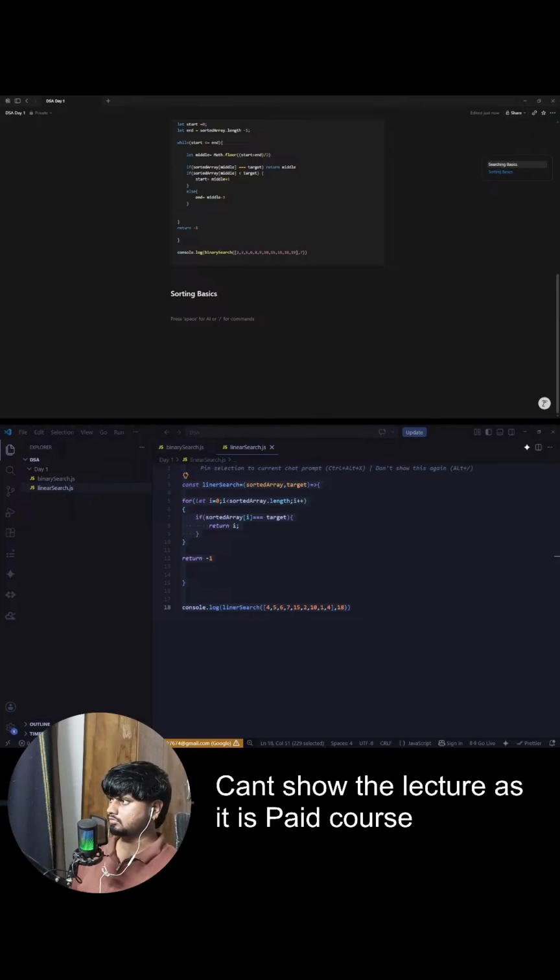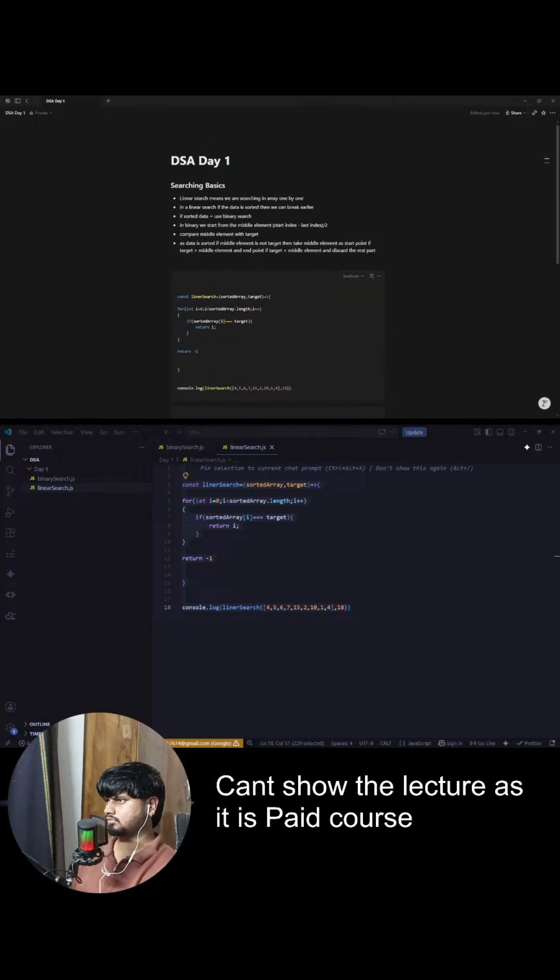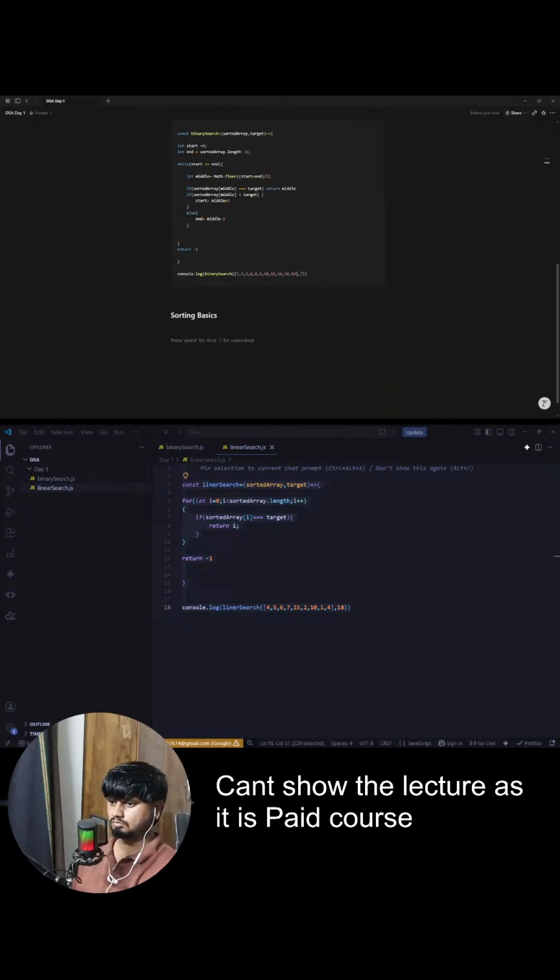Sorting means to rearrange data in a specific order. It can be ascending order, it can be descending order, right?